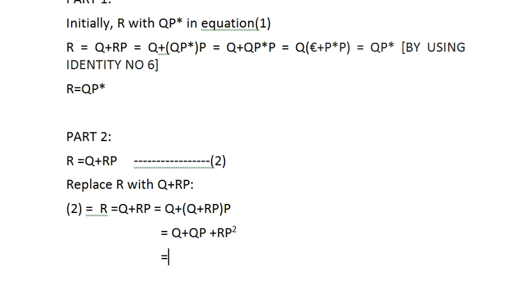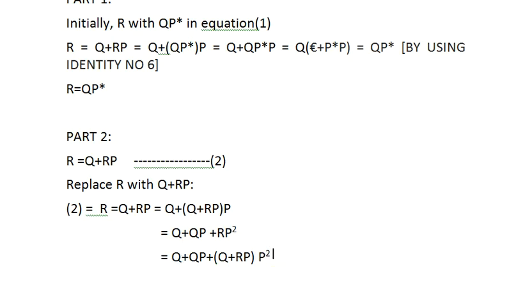Okay, now what will be the next step? Next step, I can again replace this r by the same equation, q plus rp, correct? So this will be q plus qp plus, again in place of r I will replace q plus rp, correct? And p square was already there, correct? So I will be using this.